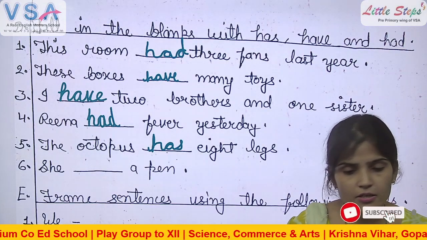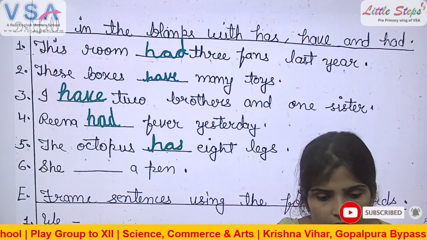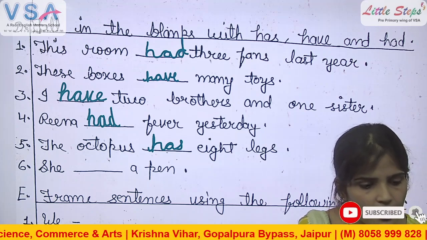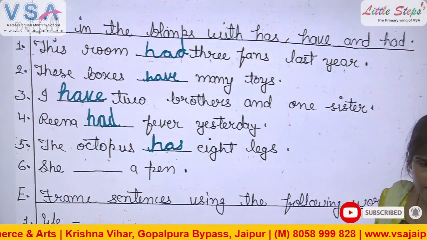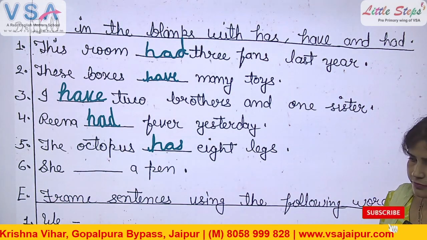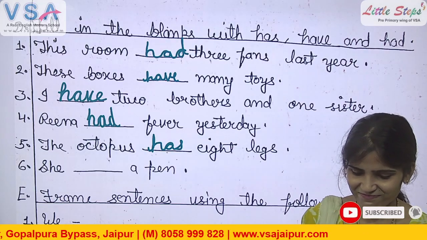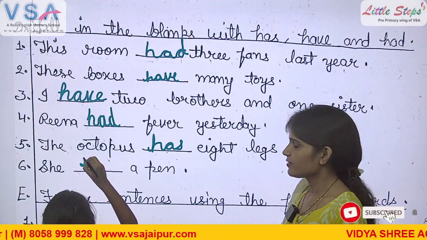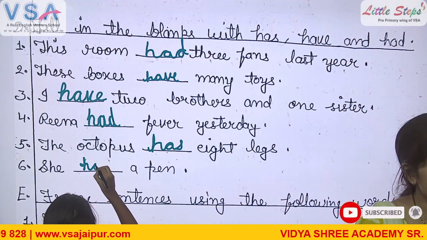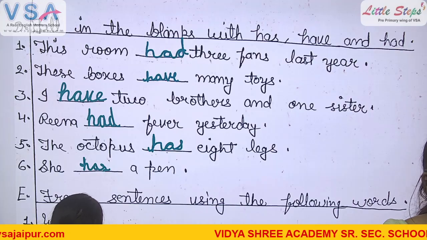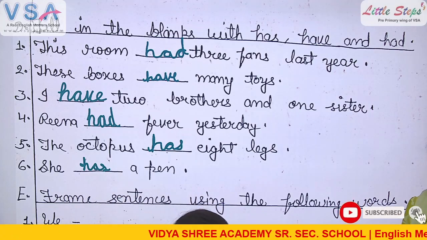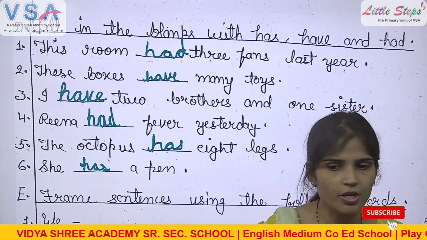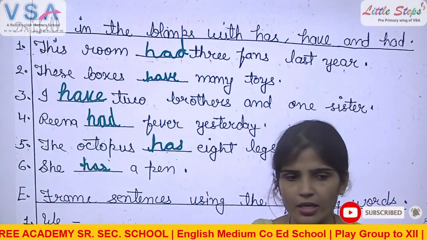Tell me the correct answer. H-A. Yes. Has. Right. Yes, right here. Yashvi, you right here. Right. What is the correct answer? Has, because she is a singular subject. Okay? She is a singular subject, right? She means one female, singular female, right?